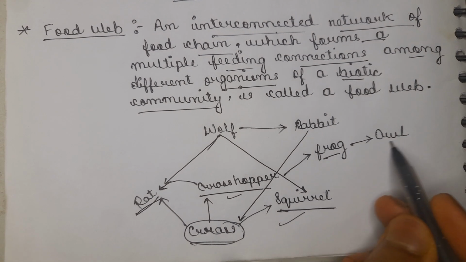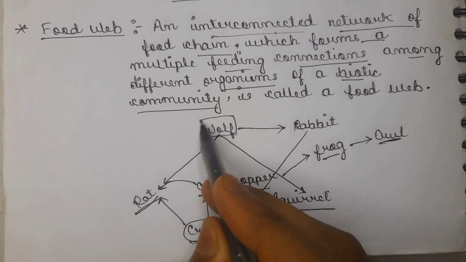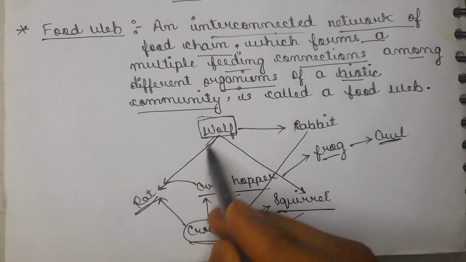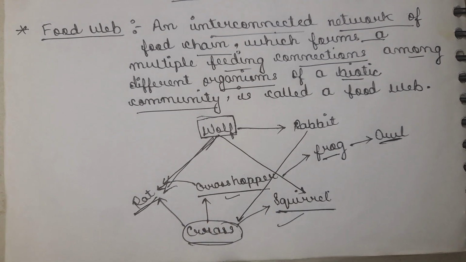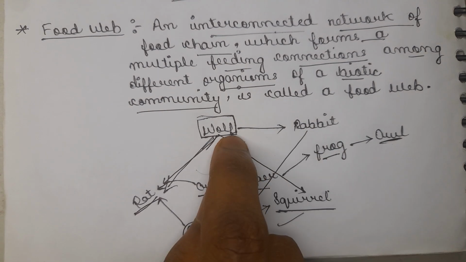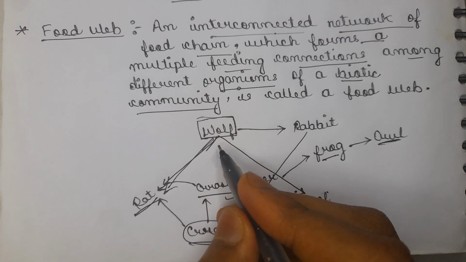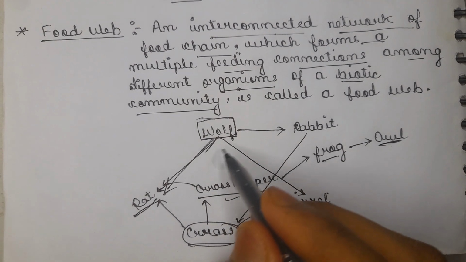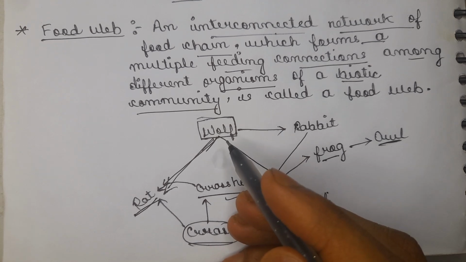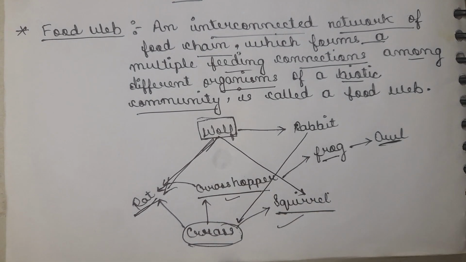Then the frog is eaten by the owl. The rat is eaten by the wolf. Similarly, the squirrel is also eaten by the wolf, and the rabbit is also eaten by the wolf. So the animals depend on the interconnected network of food chains, which has multiple feeding connections among different organisms. This biotic community is called the food web.